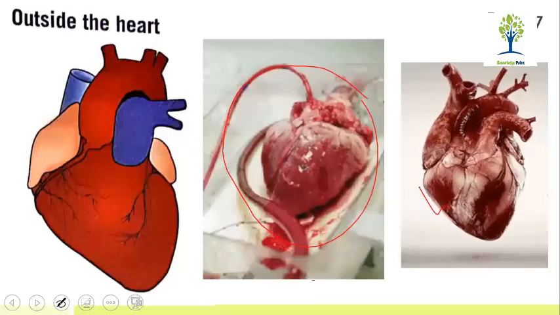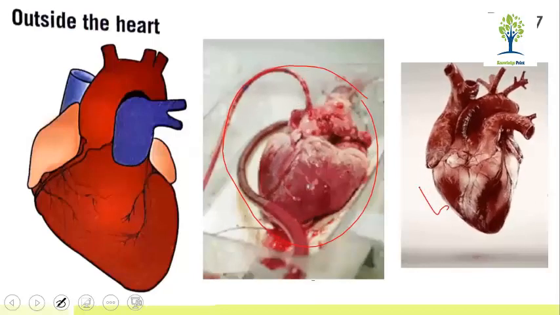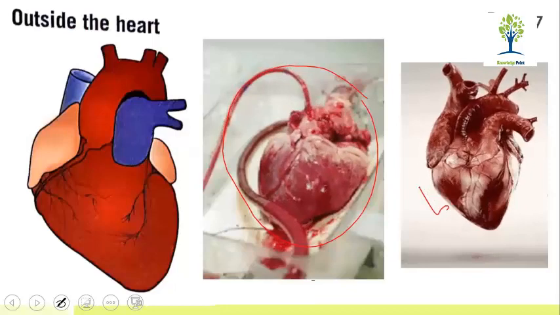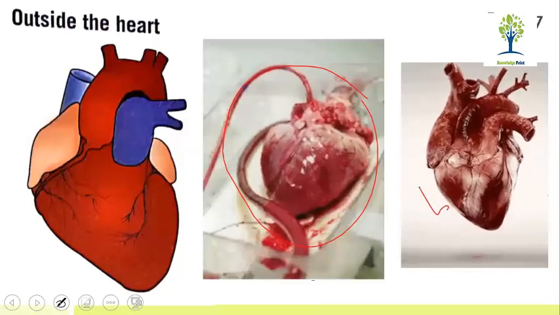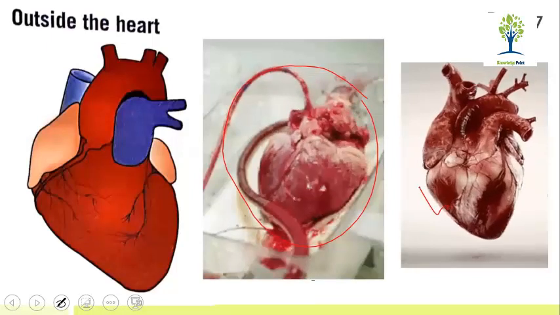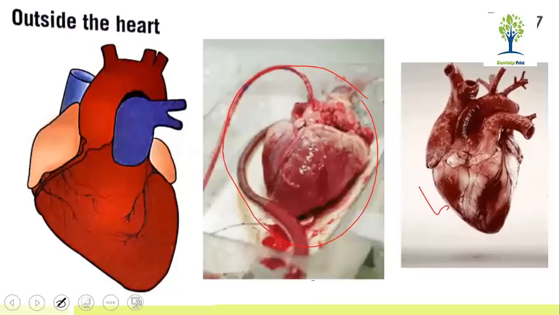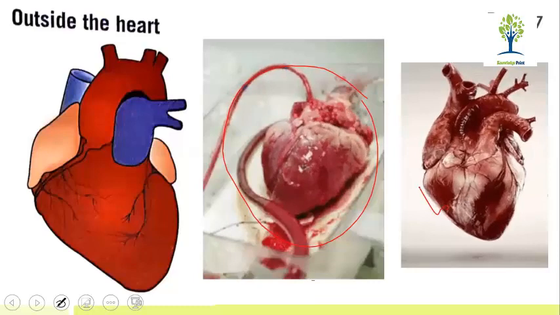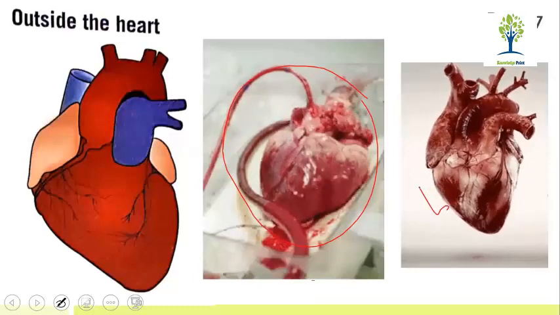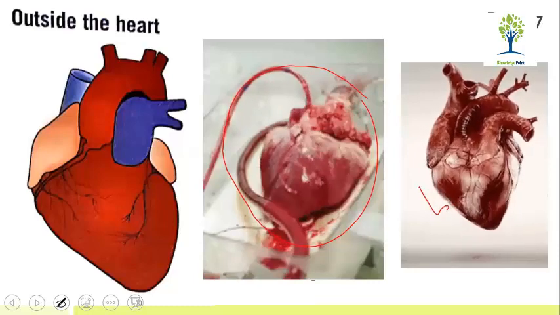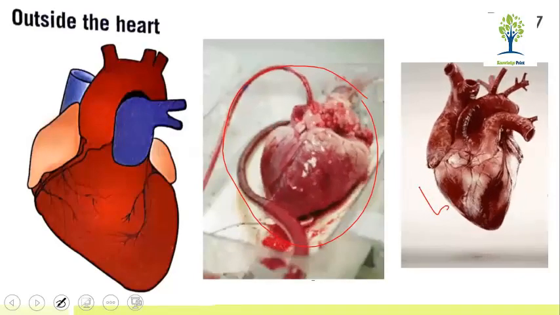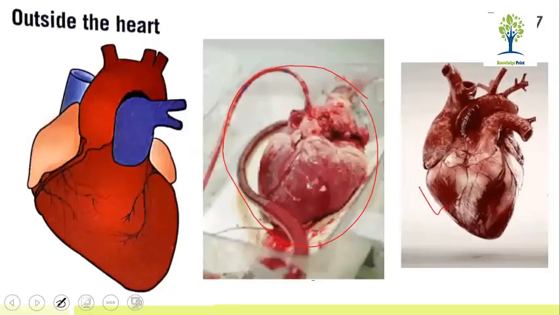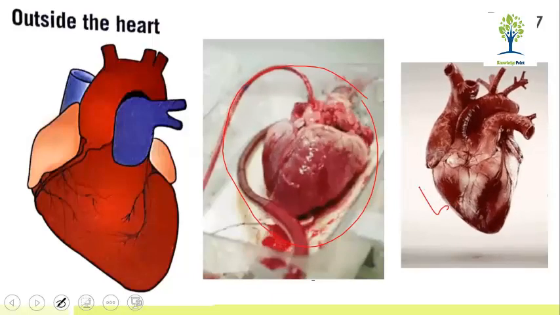Sir, how does it get oxygen? How is it working? It is getting oxygen from the lungs. It is pushing the blood to the lungs, and it gives carbon dioxide to the lungs and gets oxygen from the lungs and comes back to the heart. Clear? So watch this. This is the real picture of the human heart.